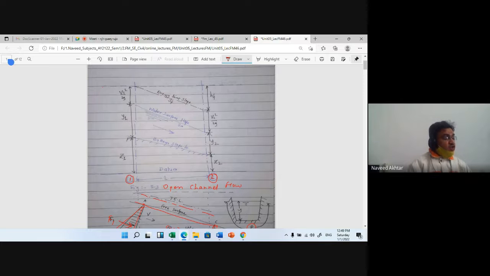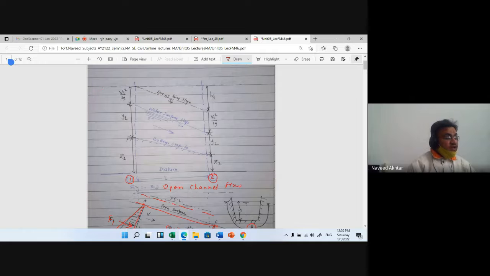Several uniform flow formulas have been developed which correlate the mean velocity of uniform flow in an open channel with the hydraulic radius R, the energy slope, and a factor of flow resistance.